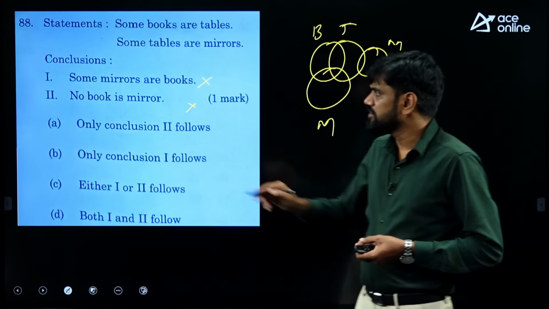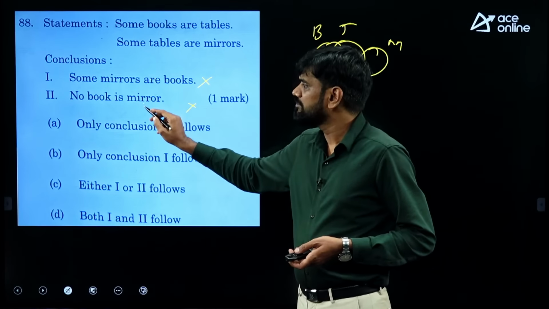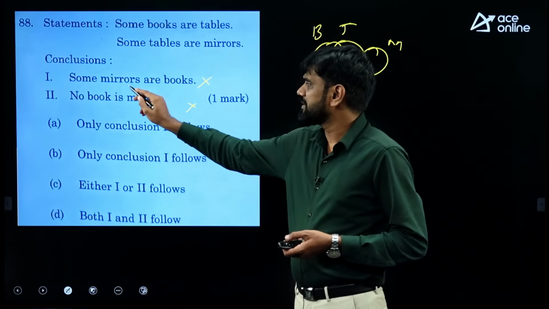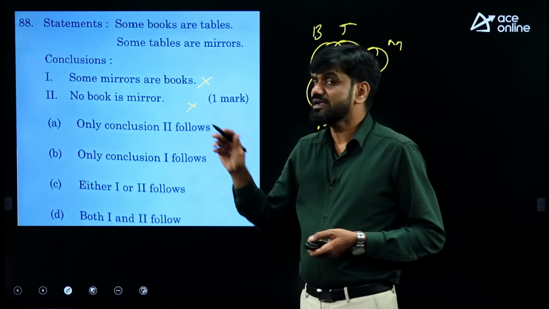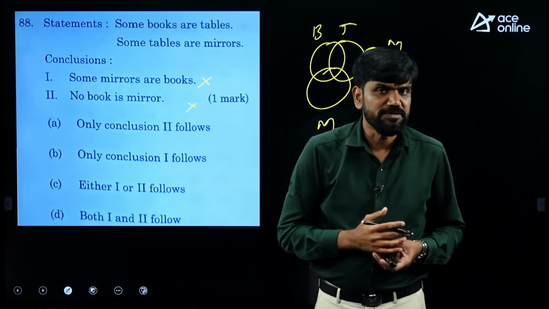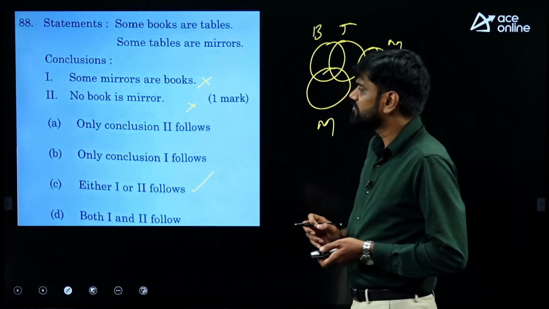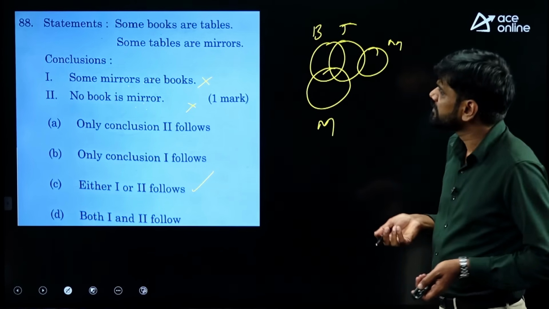But if you observe, these two will form a complementary pair, because subject and predicate are the same. The subject and predicate order need not be the same, and that is forming a complementary pair over there. Hence I can say that the answer must be what? Either 1 or 2 follows.